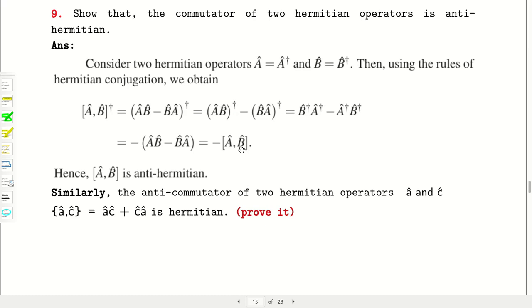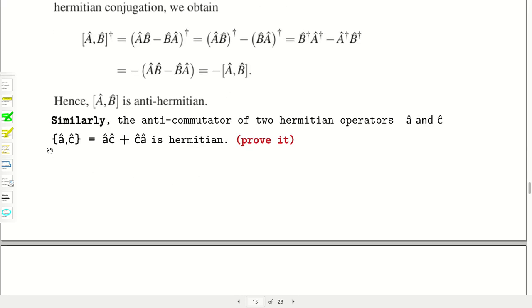Similarly, you can prove that the anti-commutator bracket, which I have not discussed earlier, is written like this: {A, C} is equal to AC plus CA. You can prove that if A and C are Hermitian operators, then this anti-commutator bracket is Hermitian.